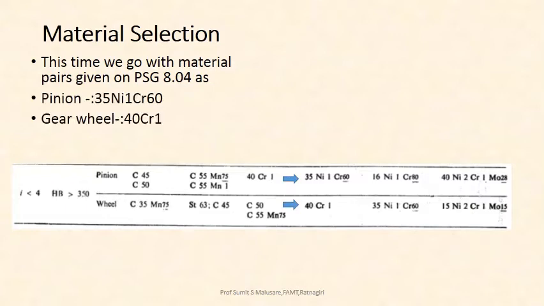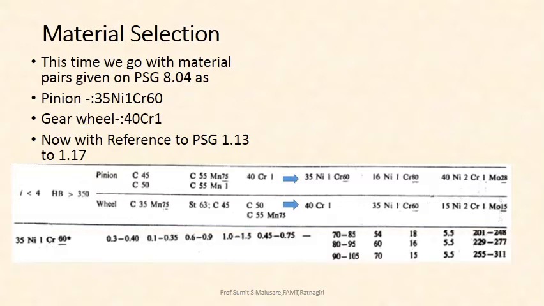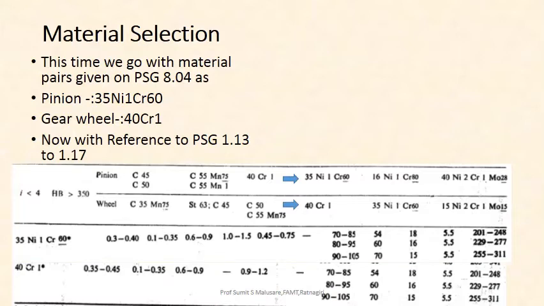Then with reference to PSG 1.13 to 1.17, the properties of alloy steels are given. On PSG 1.14 you will find the material properties for 35 Ni1 Cr60, and from PSG 1.13 you will get the properties for 40 Cr1. This is the value of sigma u, this is the value of sigma y, and this is the value of BHN.